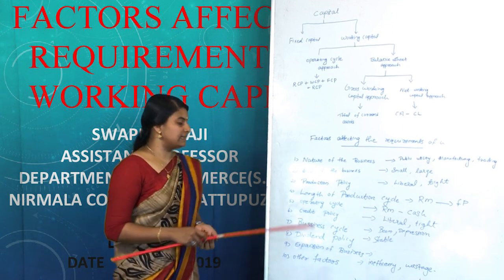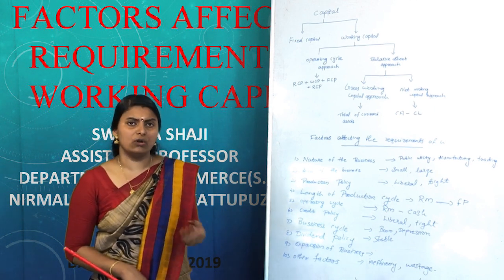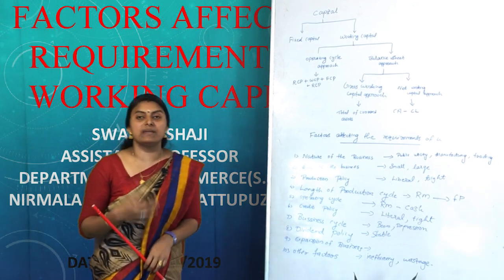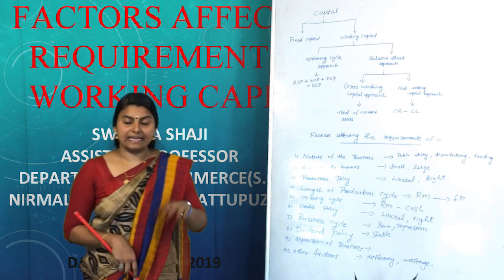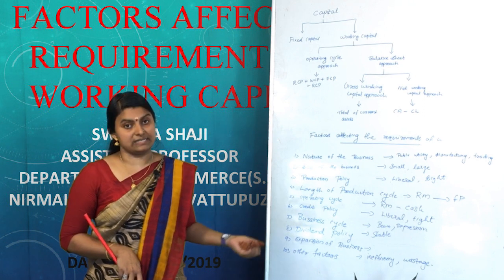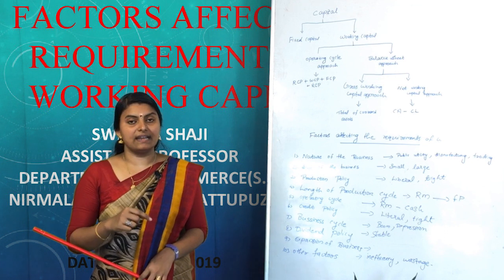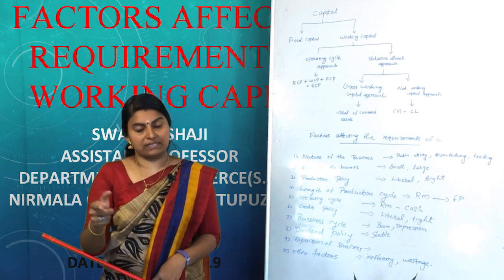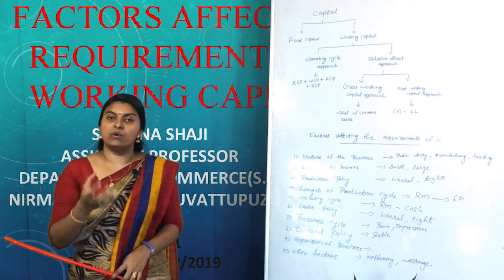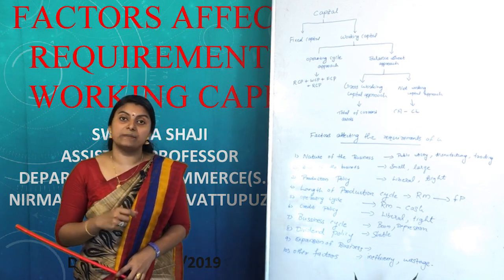The next factor that affects the requirements is credit policy. If a firm follows the policy of credit purchases and cash sales, the cash is readily available after the sale of the goods and services, and since the purchase of raw material is on credit basis, no amount is blocked in the raw material. However, if the company follows the policy of cash purchase of raw material and credit sale of goods and services, it will increase the requirements of working capital, because the majority of the amount is blocked in the form of credit sales, so the requirement of working capital is very high.